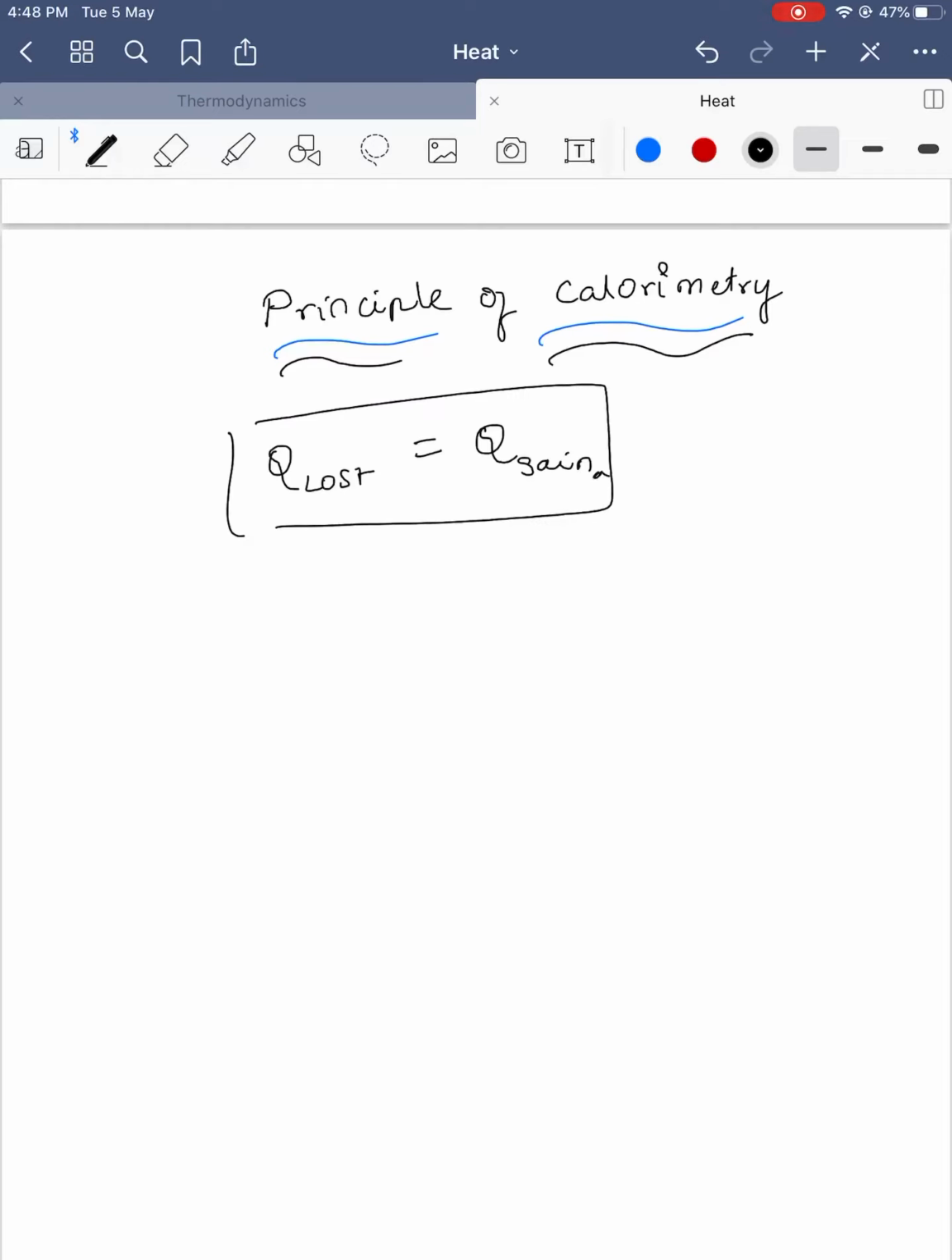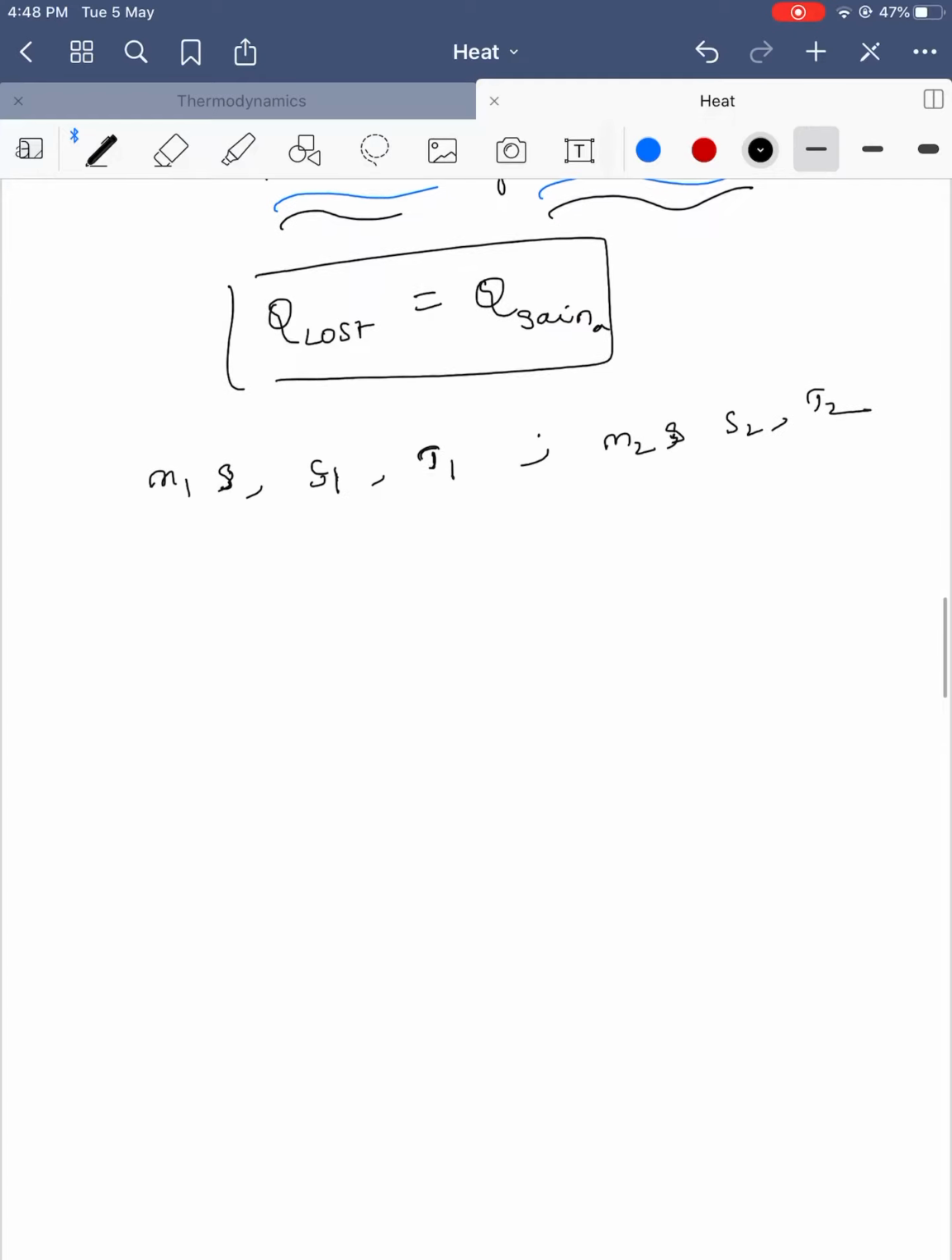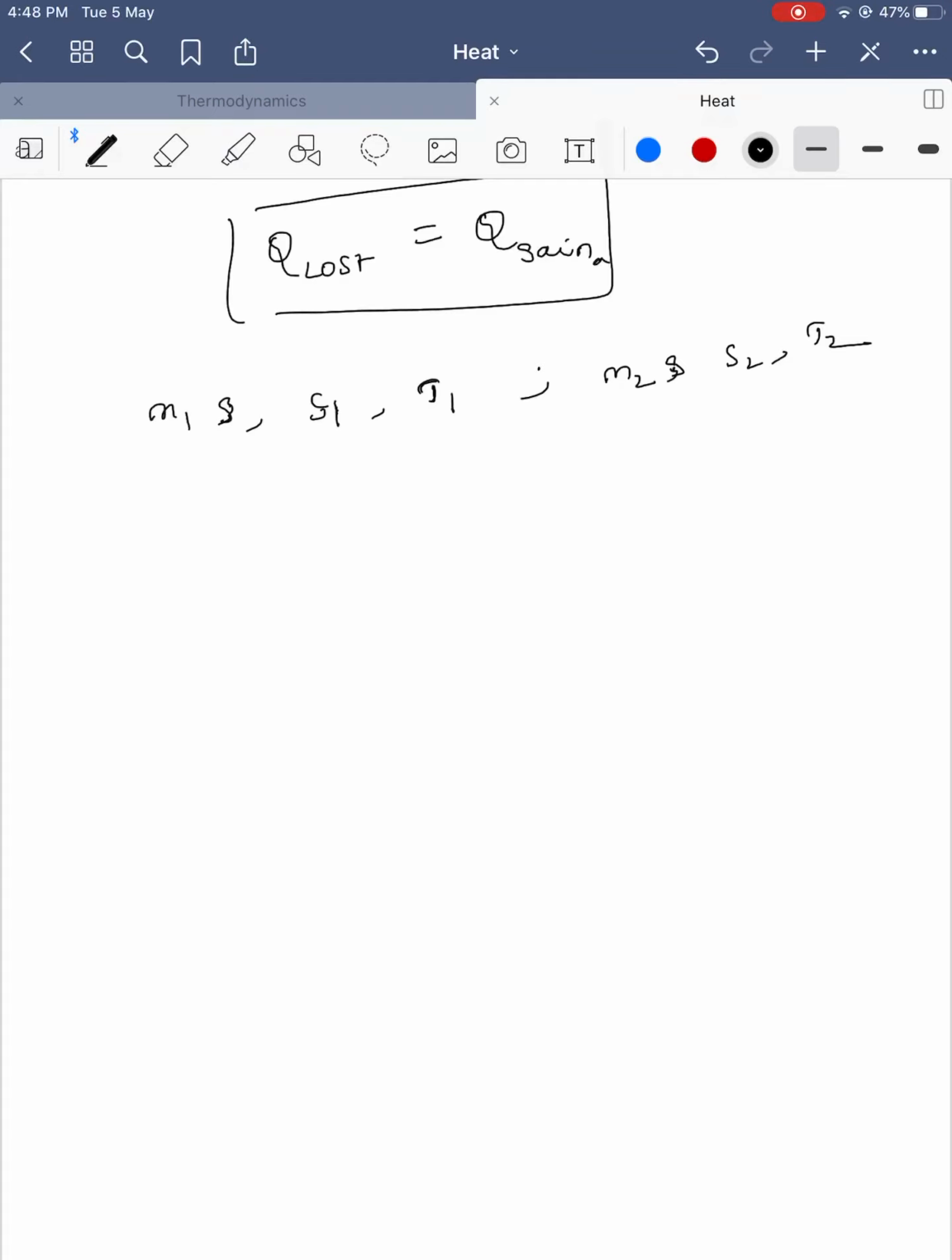So if we mix two objects, say the first material has a mass of M1 grams and a specific heat of S1, and it has to undergo a change in temperature. Its initial temperature is say T1. It has to be mixed with another mass M2 with specific heat S2 and initial temperature T2. After mixing, when it comes to equilibrium, both will attain the final temperature T mixture. Both will have the same temperature.